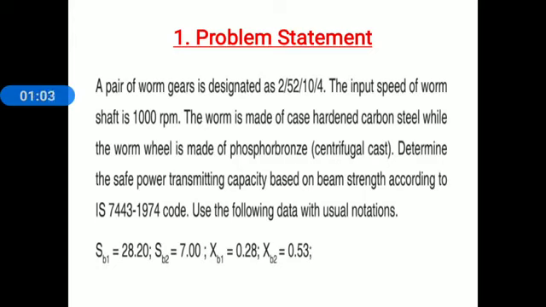Determine the safe power transmitting capacity based on beam strength according to IS 7543 1974 code. Use the following data with usual notations. SB1 is equal to 28.20, SB2 7, XB1 0.28, XB2 0.53. This problem is asked for 7 marks, May-June 2019.